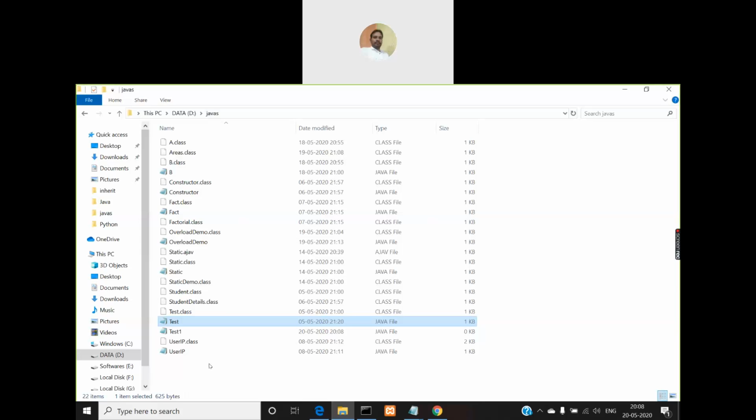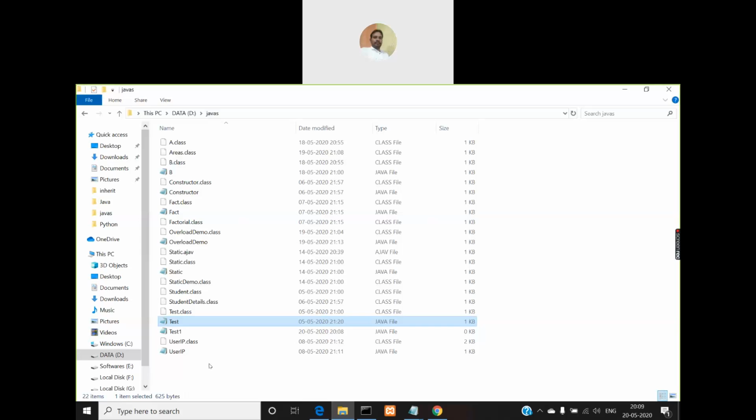I can create a subfolder for this Java.s, and there I can create it, or in any other folder other than Java.s. Go to some other folder in your computer, and if there is no test.java file there, you can create it. But if a folder already has a file with that name and extension, you cannot create another file with the same name and extension.